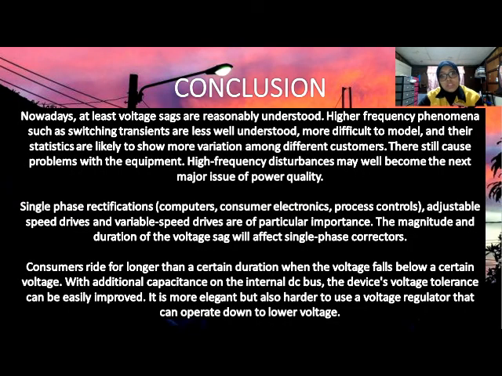Conclusion. Nowadays, at least voltage sags are reasonably understood, while high-frequency phenomena such as switching transients are less well understood, more difficult to model, and their statistics are likely to show more variation among different customers. They still cause problems with equipment. High frequency disturbance may well become the next major issue of power quality.